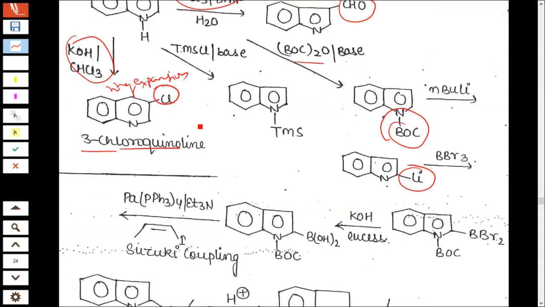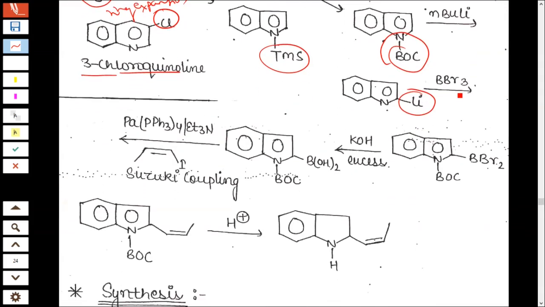Already told that ring expansion gives a chlorine substituted at the third position, 3-chloroquinoline. TMSCl, trimethylsilyl chloride, on treatment with base, you will get TMS attached to the nitrogen. What happens here? Lithium bromide, LiBr, will be removed. You will get the Boc bond cleaved with excess KOH, you will get the product like this. And by Suzuki coupling, you will get the product like this.